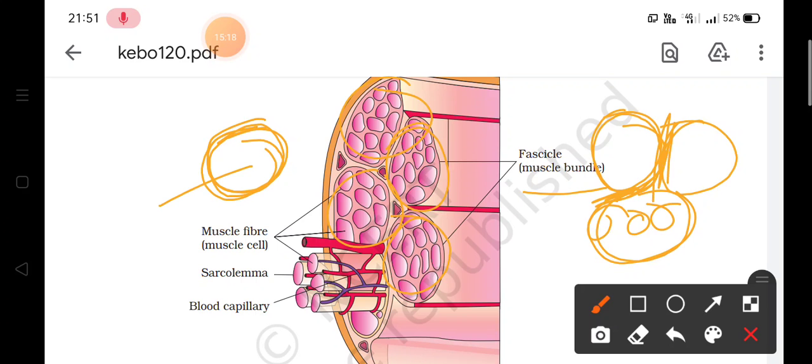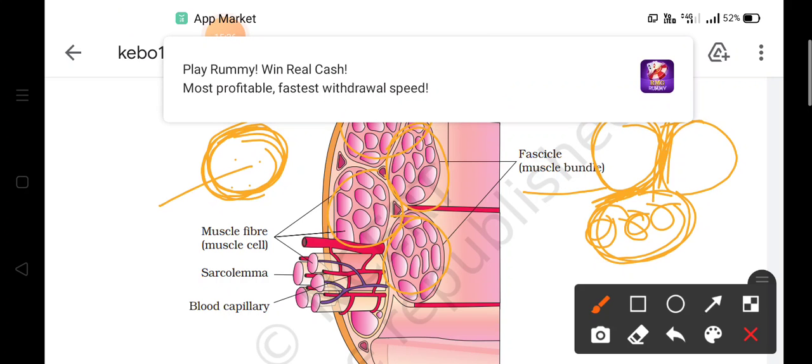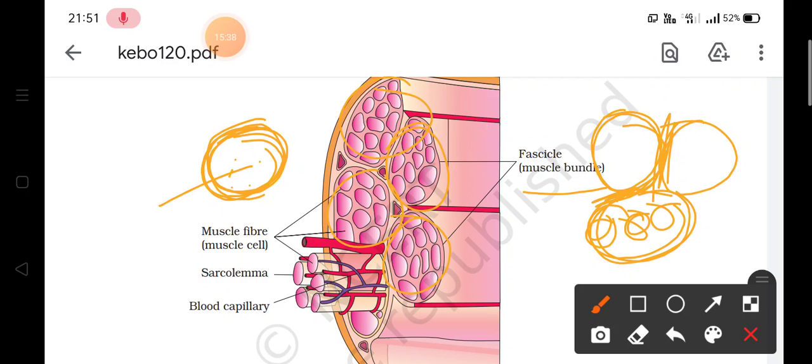Now these muscle fibers are syncytium. Syncytium means, see, these are the muscle fibers, and this is the structure of a muscle fiber. This outer layer is called sarcolemma, and inside what is present is sarcoplasm, and it has many nuclei. When there are many nuclei in a single cell, the condition is called syncytium.